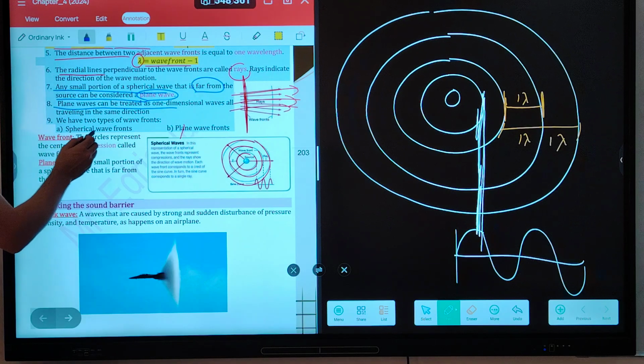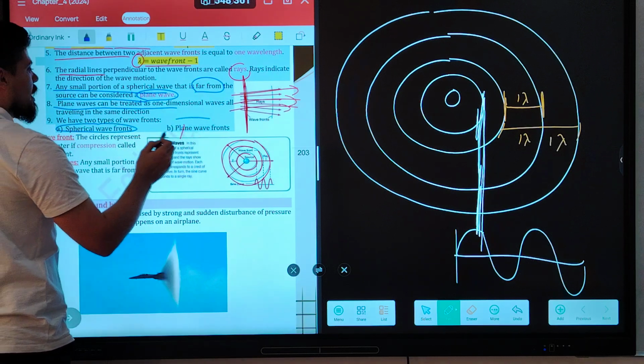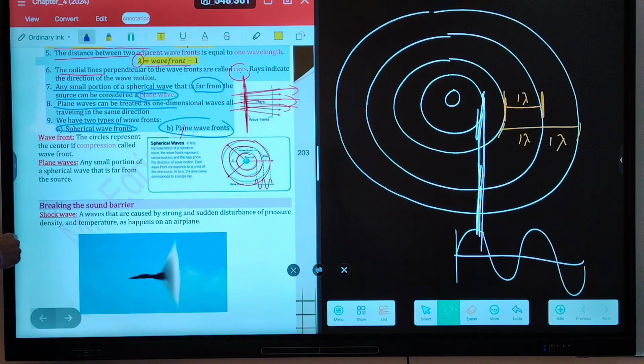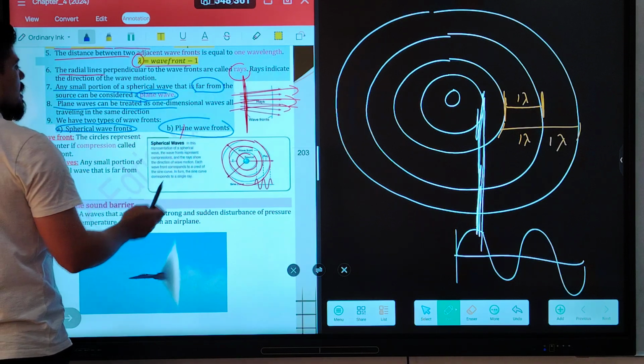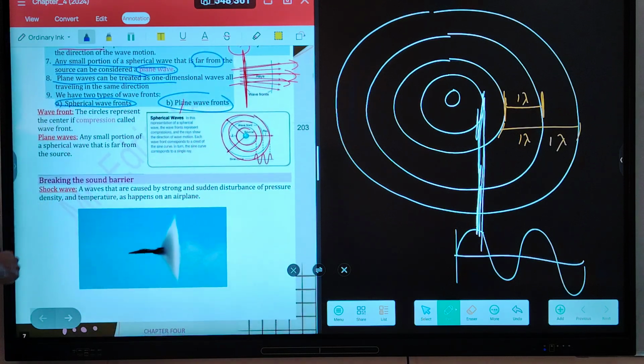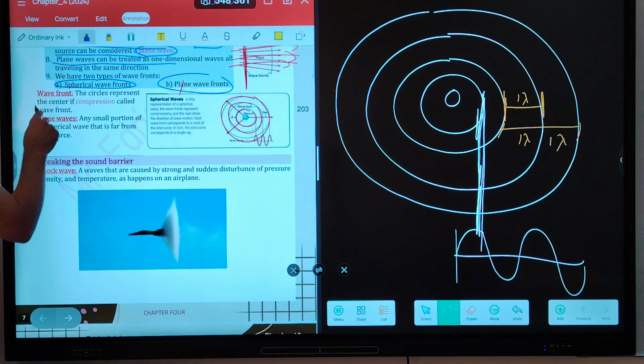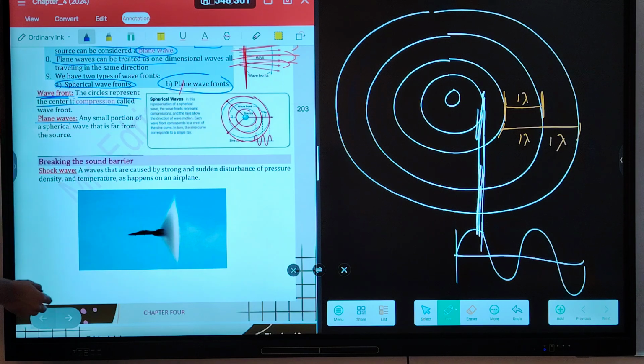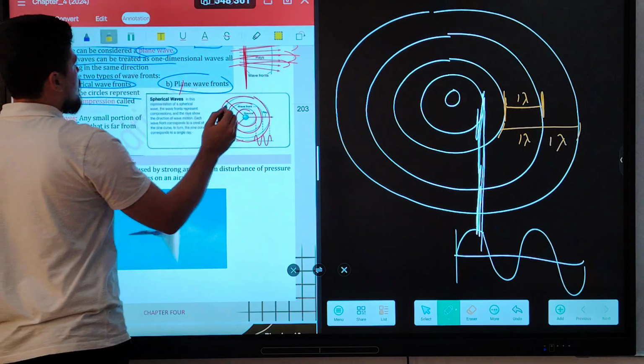So we have two types of wave: spherical wave and plane wave. When does the sound produce the spherical wave? In a small distance, but in a great distance, the sound wave becomes a plane wave. Wavefront and plane wave. What is a wavefront? The circles represent the center of compression. It's called a wavefront. As you can see here,